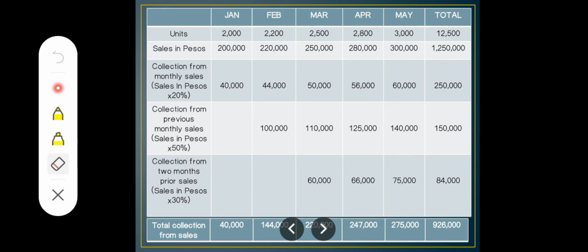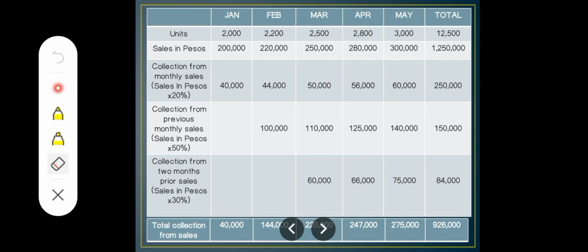So as you can see here in the illustration, January has 2,000 units. Then the price per unit is 100. So for the sales in pesos, you get it by multiplying the units by 100. So that is 200,000. And then, here in the collection for monthly sales, which is the sales in pesos, you multiply it by 20%. So, 200,000 times 20%, then you get 40,000. So, it's still the same process for the following months.